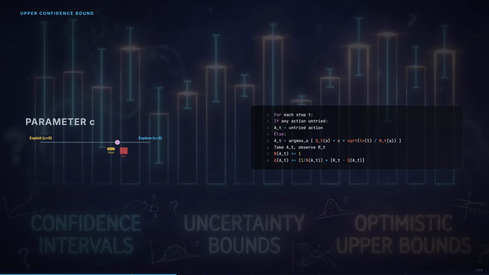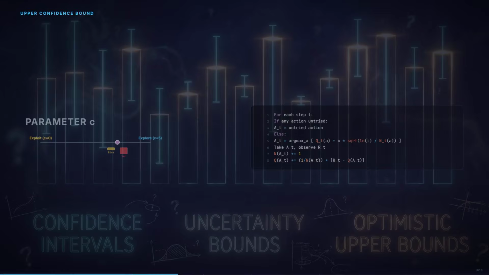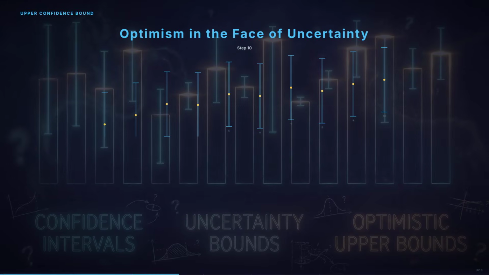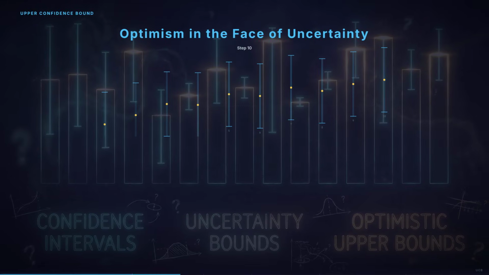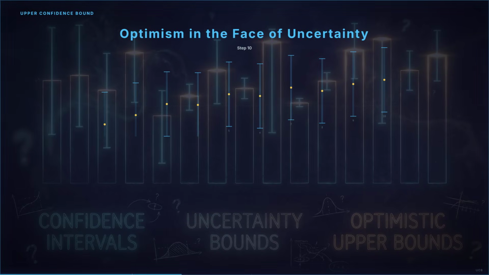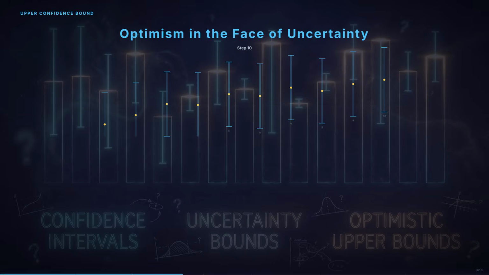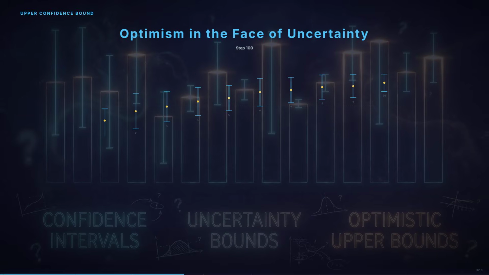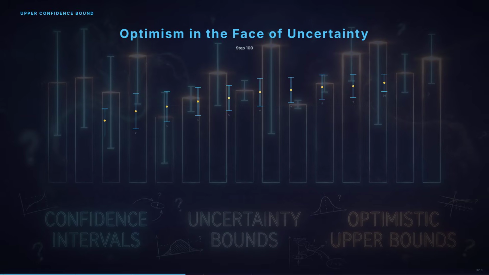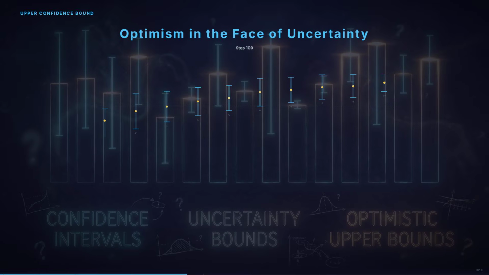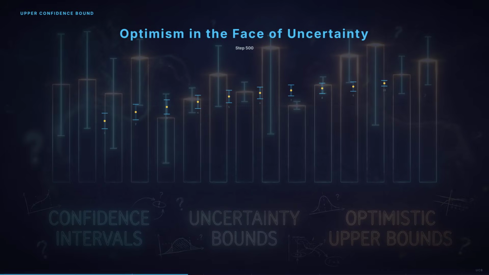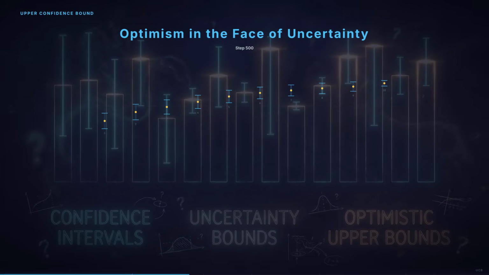Here's the beautiful intuition. UCB constructs a confidence interval around each action's value. The bonus term is like the upper end of that interval. When you're uncertain, the interval is wide and the upper end is high, so you explore. When you're confident, the interval is narrow and the true value dominates.